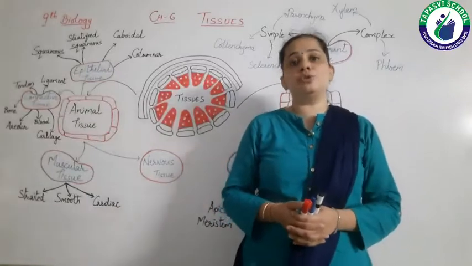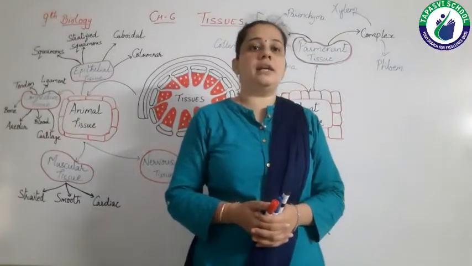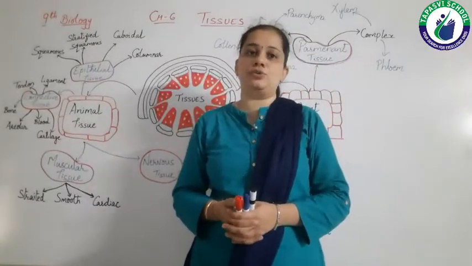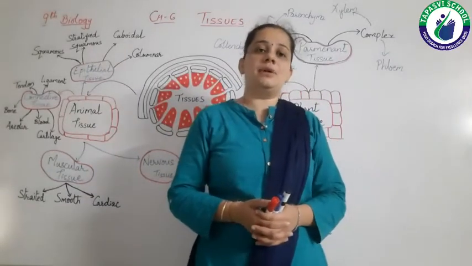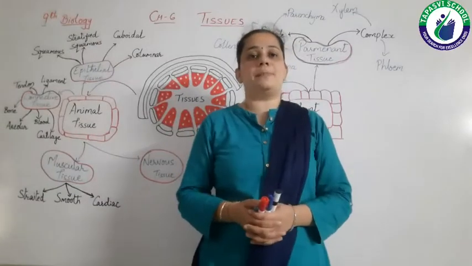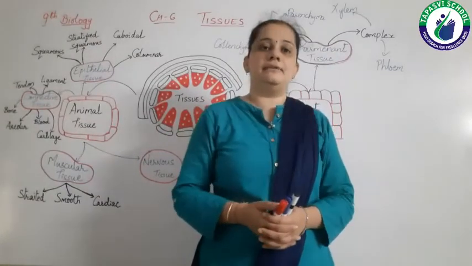So the tissues in plants are generally dead tissues or made up of dead cells. But in animals, the tissues are generally living.